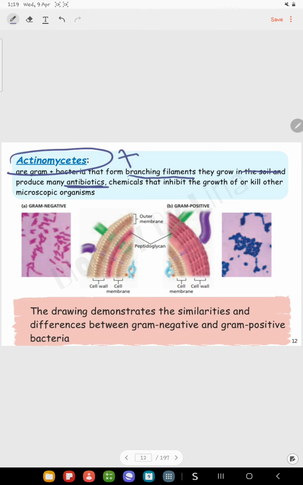Here you have a figure that shows the gram-positive bacteria and gram-negative bacteria. Both of them have a cell wall, but the cell wall in gram-positive bacteria has a thicker layer of peptidoglycan, the red color, while in gram-negative bacteria it's only a thin layer of peptidoglycan.